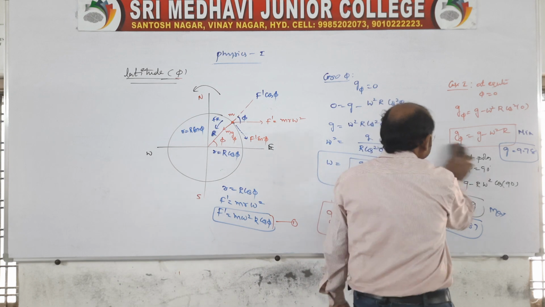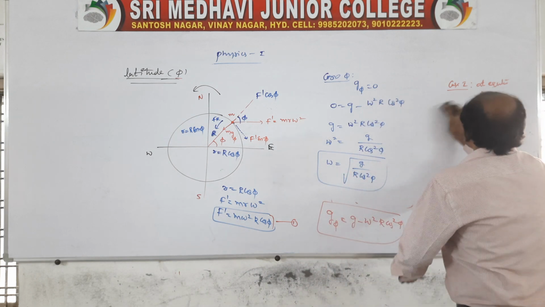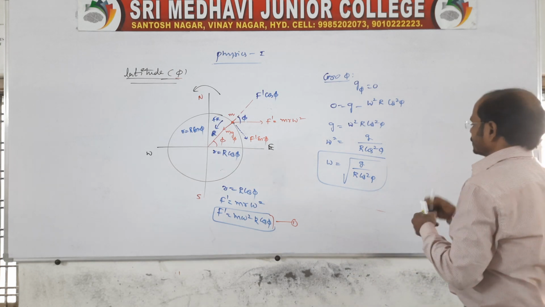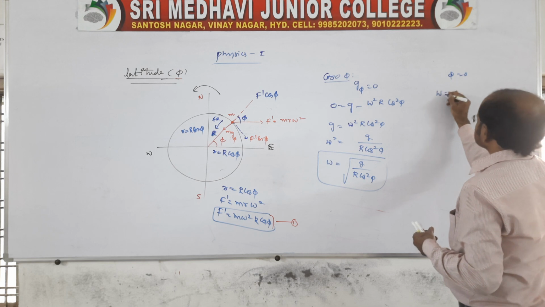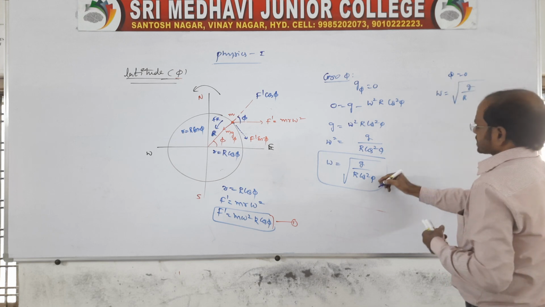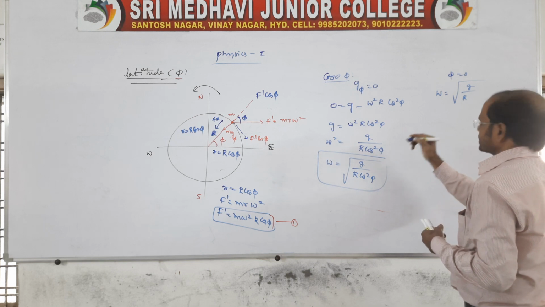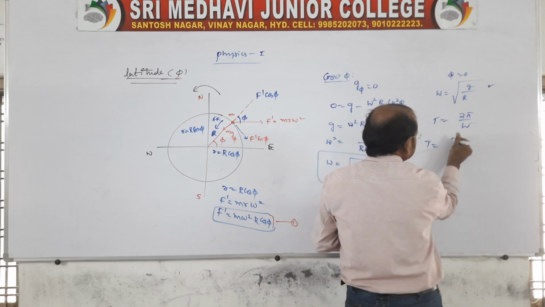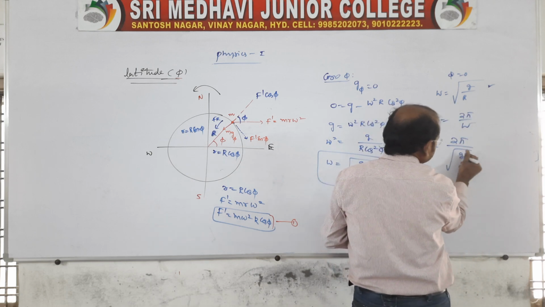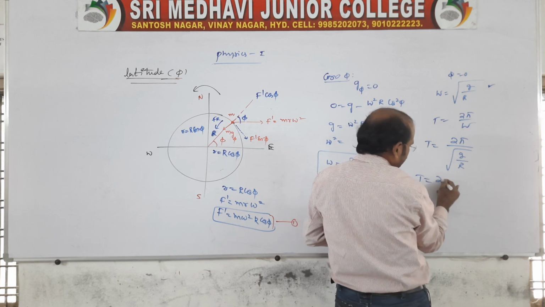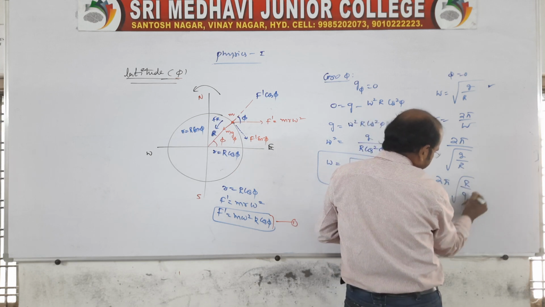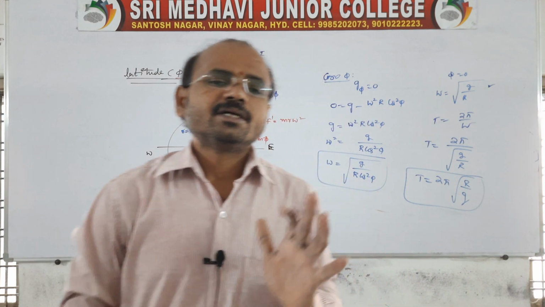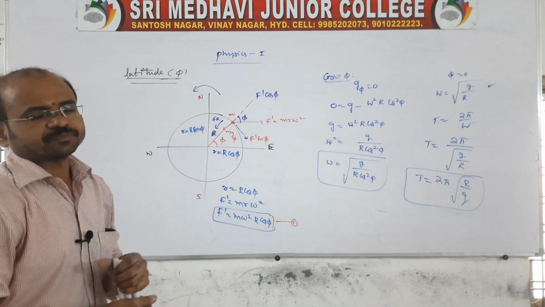Weightlessness condition. Again, we can also take from here: suppose I take this phi value as 0, therefore omega is equal to root over g by capital R, since cos 0 is 1. So the time period is equal to 2 pi by omega, and with omega as root over g by capital R, the time period is equal to 2 pi into root over capital R by g. R is the radius of the earth, and g is the acceleration due to gravity. So this is the weightlessness condition.